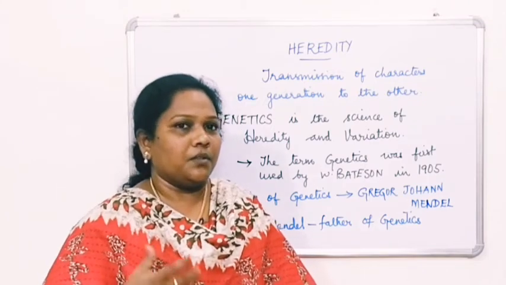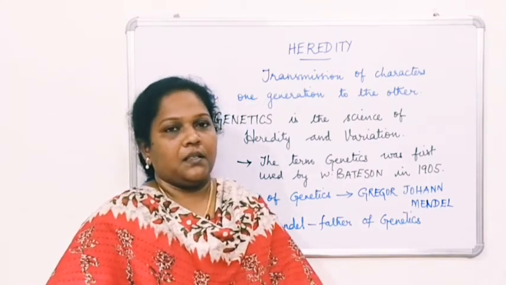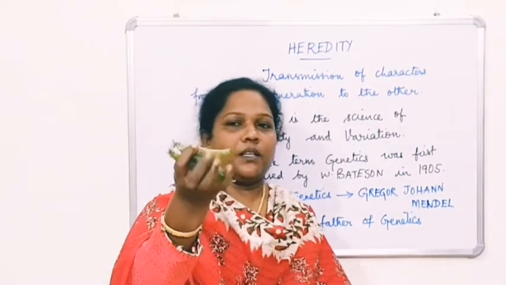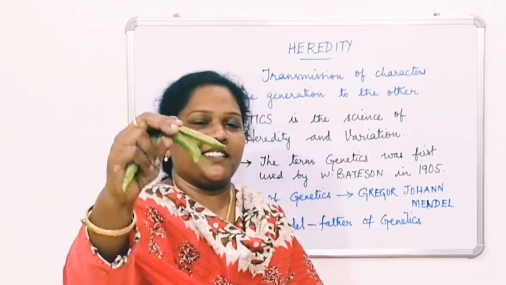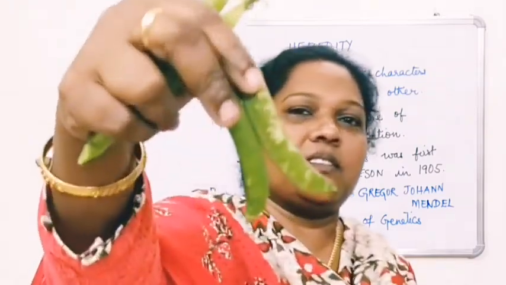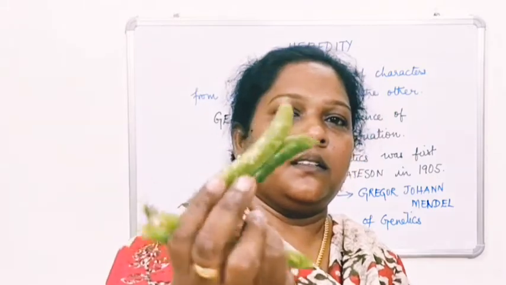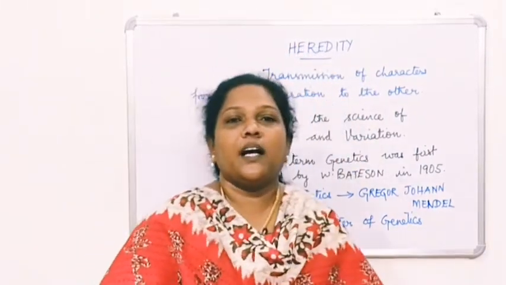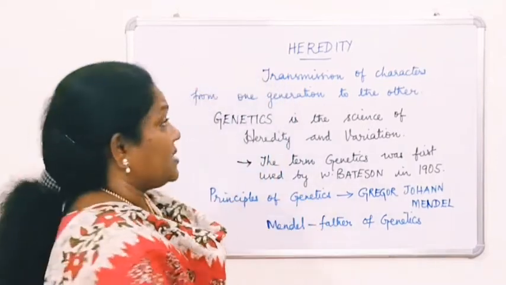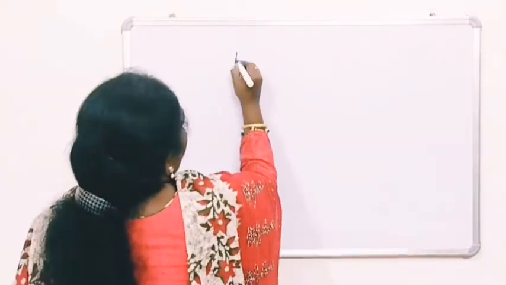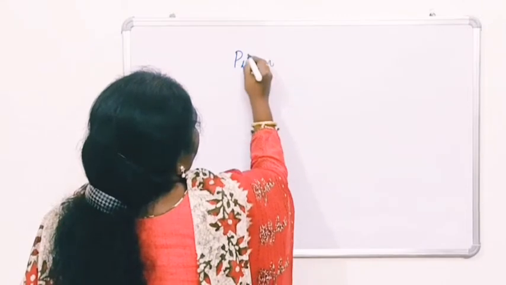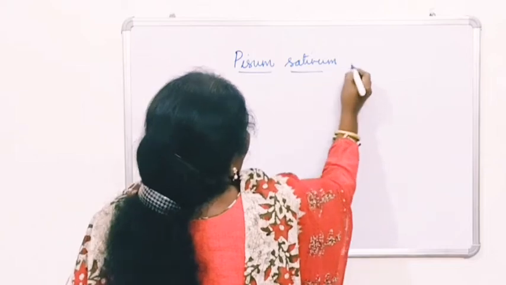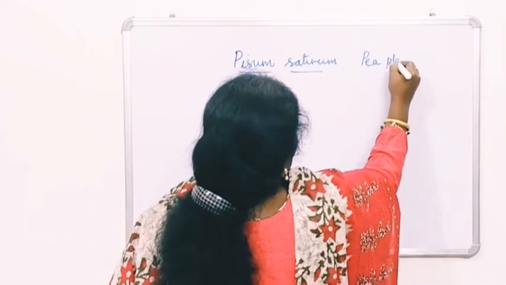You would have heard about peas, right? Garden peas. So these are the garden peas. I think the image is clear for you. So what is the binomial name of garden peas? It is Pisum sativum. So the binomial name of the pea plant is Pisum sativum.